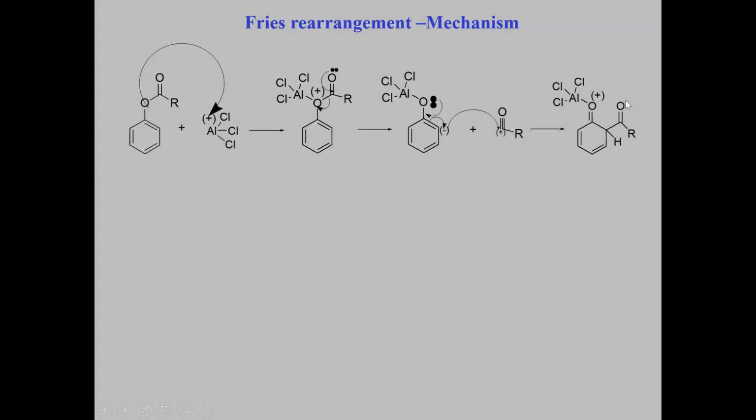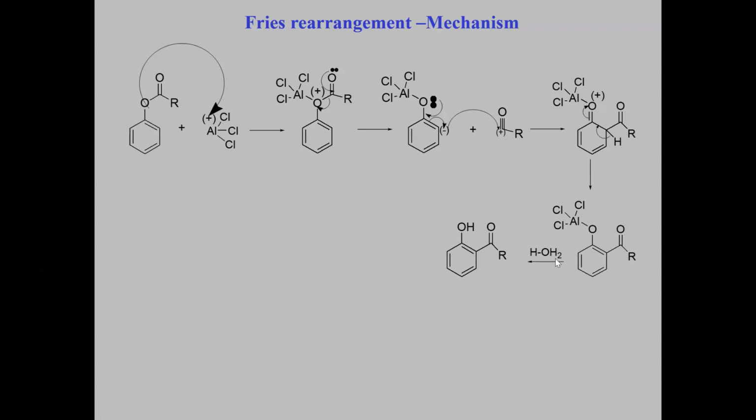The corresponding COR, ortho-acyl derivative. As the electrons over here are shared with the carbon, this has become deficient. To satisfy this positive center, these electrons move, H plus moves away and gives rise to the corresponding aromatic compound. Upon hydrolysis, it gives rise to the phenolic compound, ortho-acyl phenol. I'll get that.